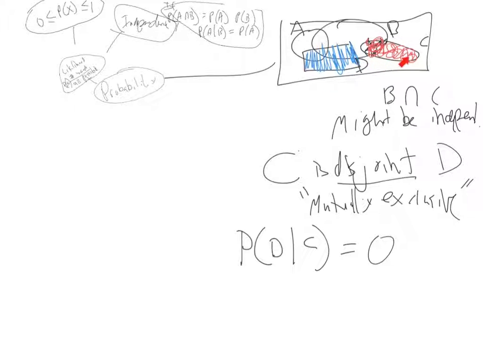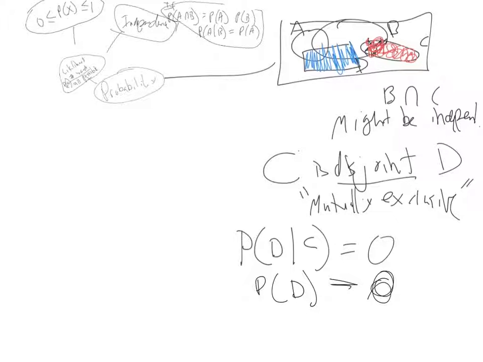If I'm only in the red, what's the likelihood that I'm in blue? Well, if I'm given that I'm in red, there is no chance I can be inside of D, which is why the probability is 0. Probability of D itself, it looks like there's stuff in it, so it has to be at least 0. All right, so probability of D is greater than 0.